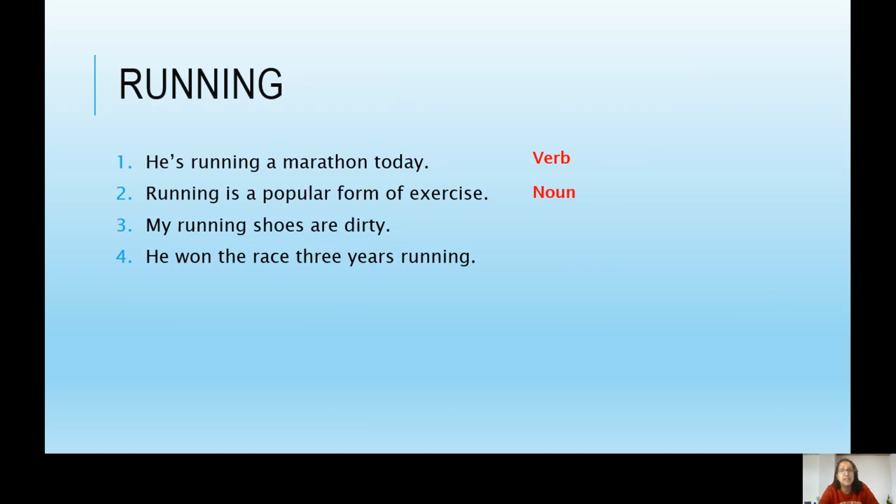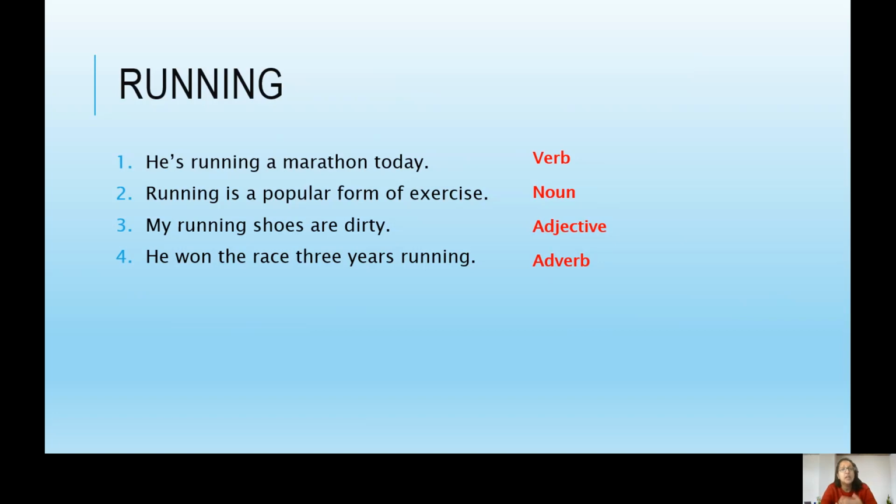In the second one, running is a popular form of exercise. Running here is a noun. It's actually a gerund, a verbal noun, but it's a noun nonetheless. In the third one, running is an adjective. It's describing the shoes. What kind of shoes are they? They are running shoes. And the last one is an adverb. He won the race 3 years running. So 3 years in a row.